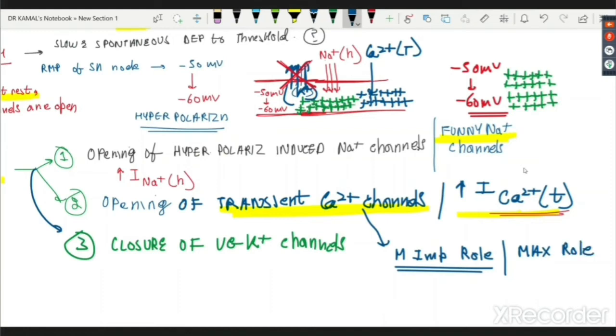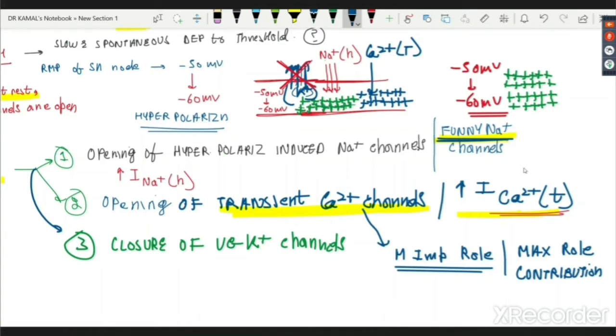So maximum importance, or maximum contribution, whatever pleases you, is of transient calcium. But, and that's a big but, the calcium channel does not open first. Who opens first? Hyperpolarization induced sodium, or the other favorite word of the examiner, funny sodium.